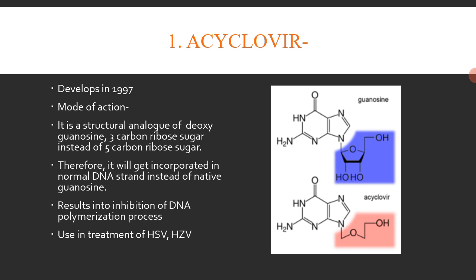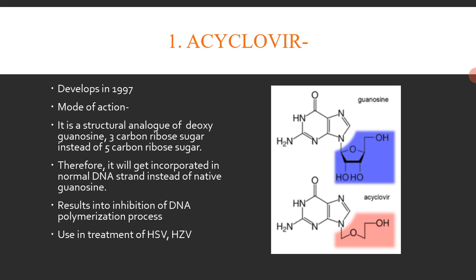Now, as we know, guanosine is required for genome synthesis, right? So acyclovir will get incorporated into the viral DNA instead of the native guanosine. This means the replication or DNA synthesis of the viral DNA is going on, and then a step comes where guanosine has to be incorporated for addition of a nucleotide.